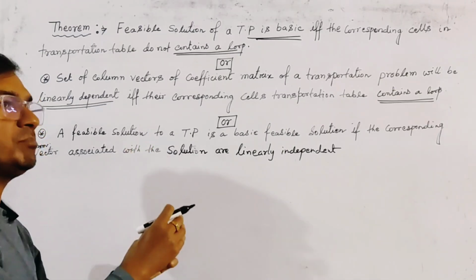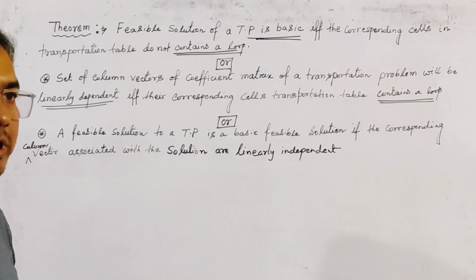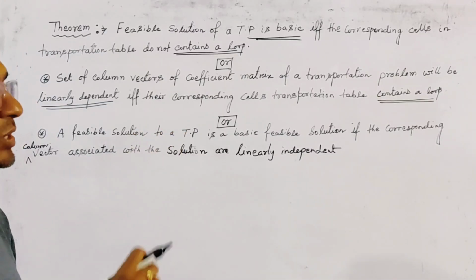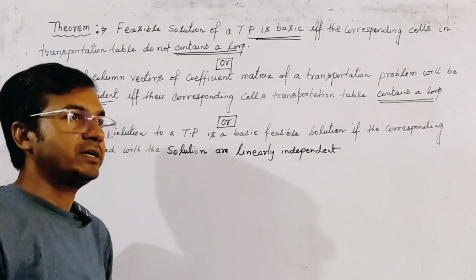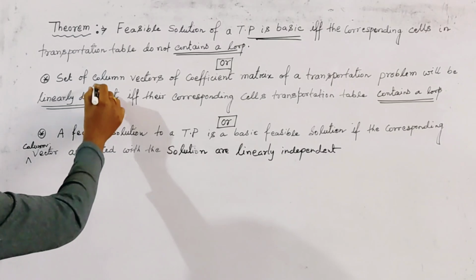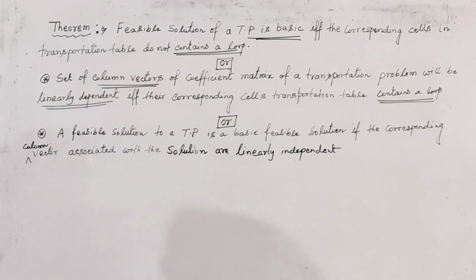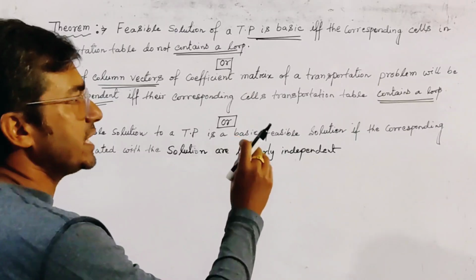Now, to understand this theorem, we first note what a column vector is in a transportation problem and what a basic cell is.